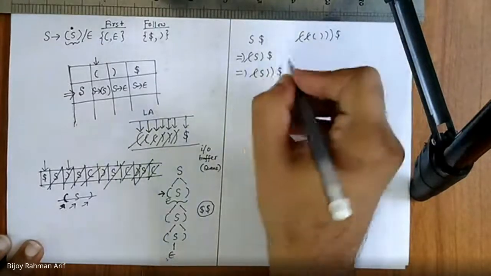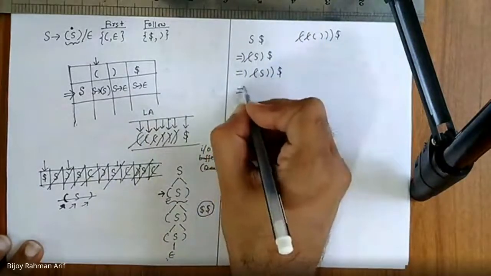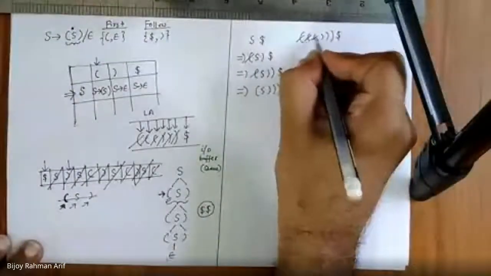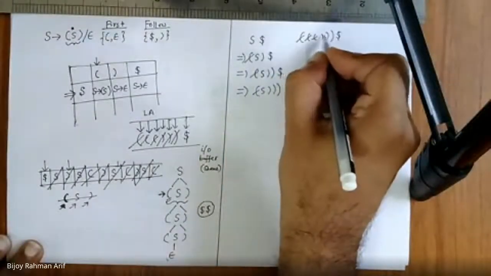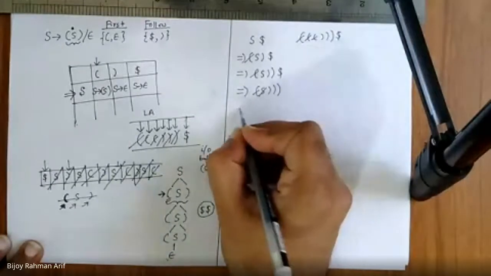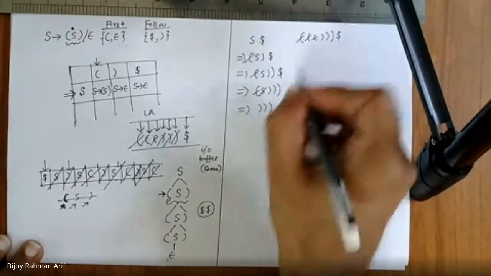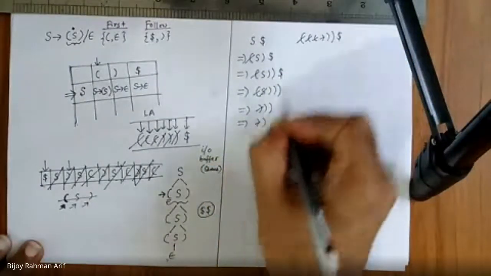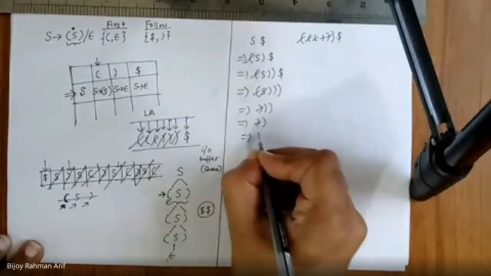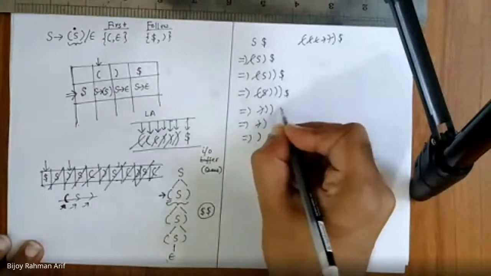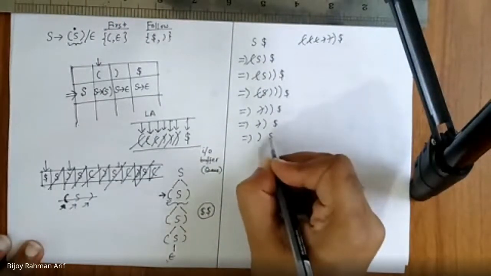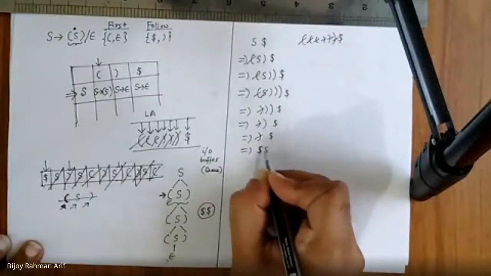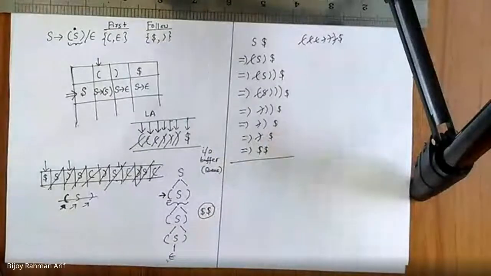They are moving to here, so S derives again this. So this one matches. Then S becomes this one. So this one is getting vanished. So I get this. Then this one matches, vanished. Then this one matches, vanished. Then I got this. And this one matches, vanished. Finally, dollar is synced. So if you are comfortable with this, that would be also fine.